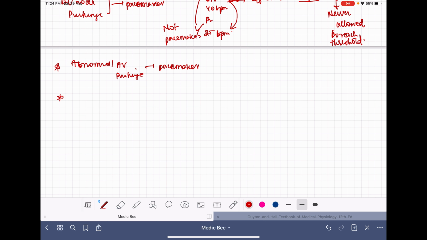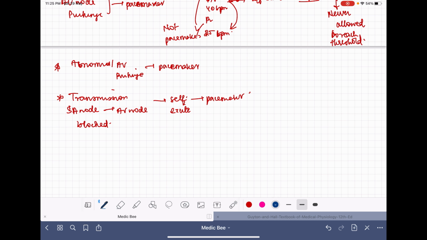The second reason is that the transmission from the SA node to the AV node is blocked. So there is a block in the transmission of impulses from the SA node to the AV node. Since they are not suppressed at this point of time, they will begin to self-excite. And at this point of time, they will again become the pacemakers.